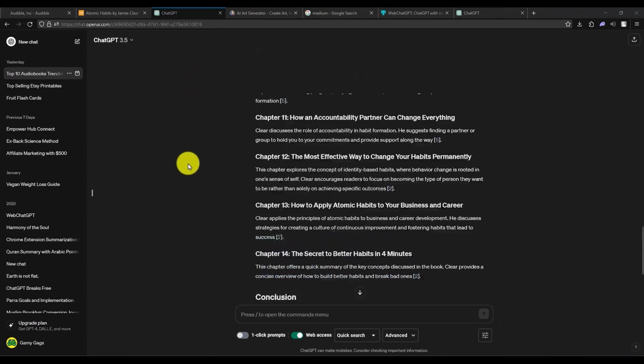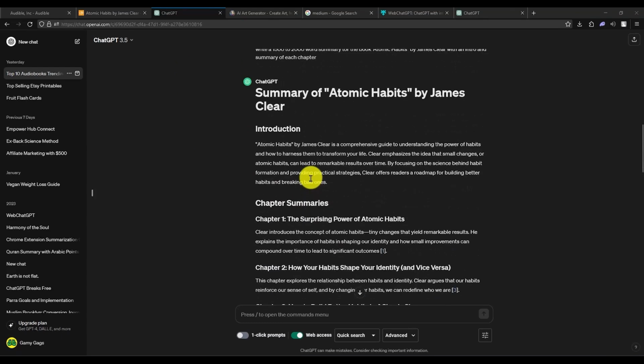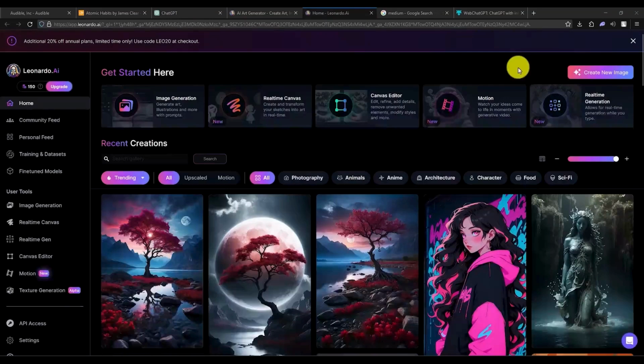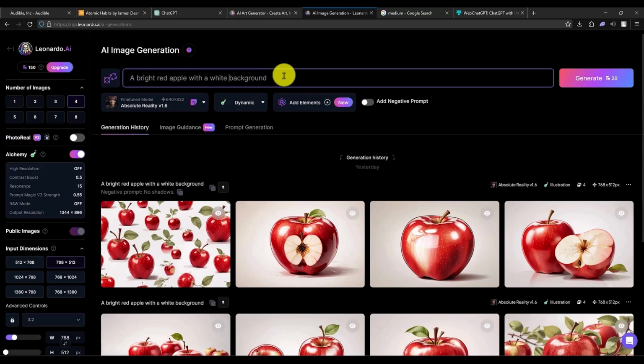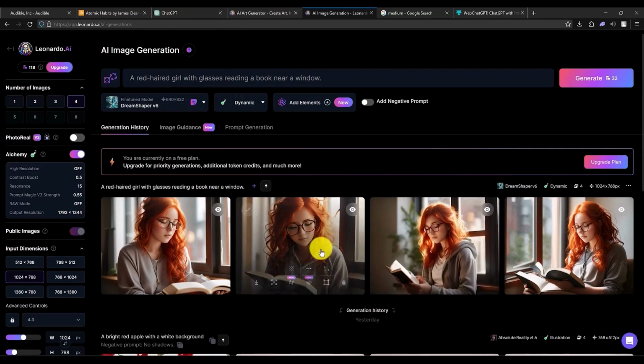Now, once you have the summary of the entire book, as you can see right over here, it's time to get some images to make your book summary more appealing. So for that, you can just simply go to Leonardo, or even you can use Canva's AI image generator. It's totally up to you to get a good image that is related to your summary over here. So you can just simply go to the create new image section right over here, and then just simply get your image from here. Just simply add the prompt, do some settings, and get the image. So after you have your image, just simply download that image.